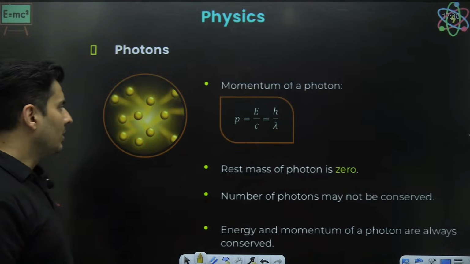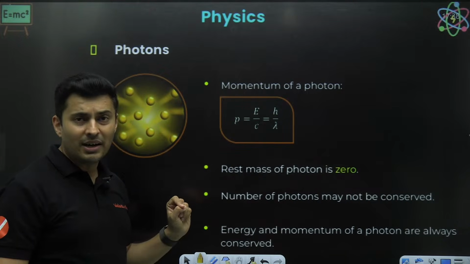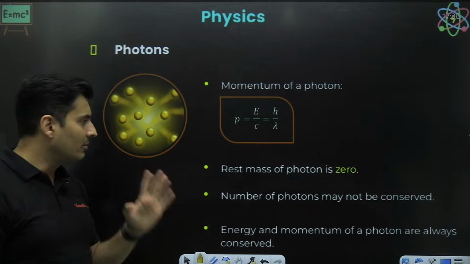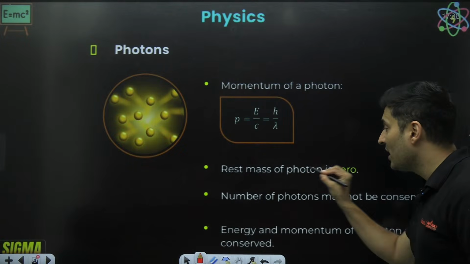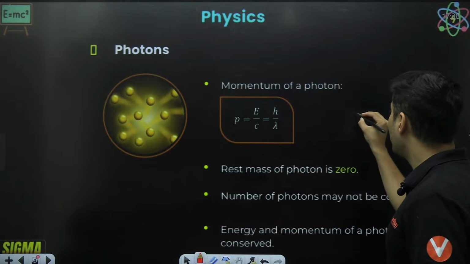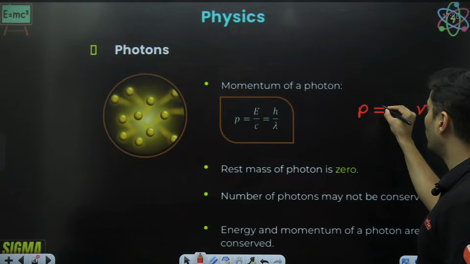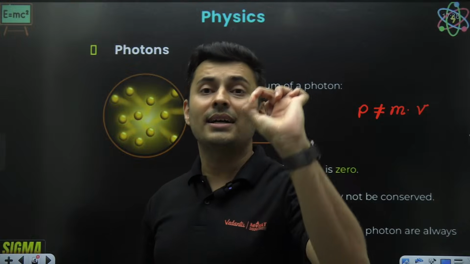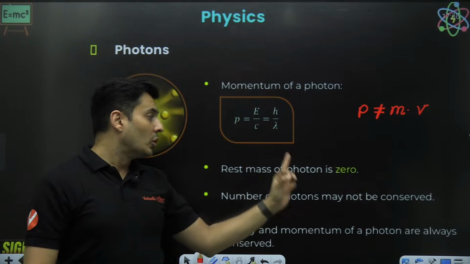Also, let's talk about the momentum of the photon. How much is it? Now, the momentum of the photon is given by energy of the photon divided by speed of light or Planck's constant by lambda. Now, what are these numbers? We'll talk about it. But the interesting part before going ahead is that the mass of a photon is zero. Remember this line. Now, this is very important because you cannot write momentum is mass into velocity for a photon. This equation is not valid because photon is not a mass particle or not a matter particle. It is a massless particle.